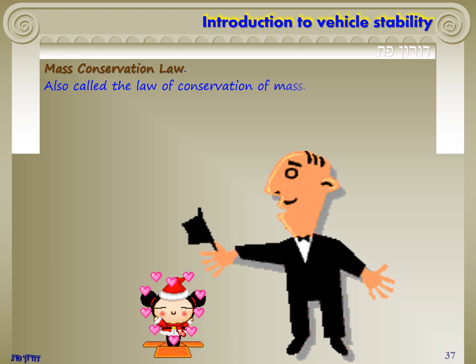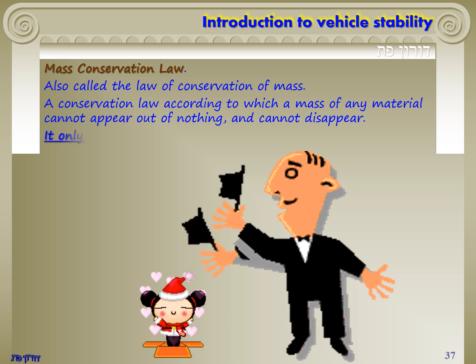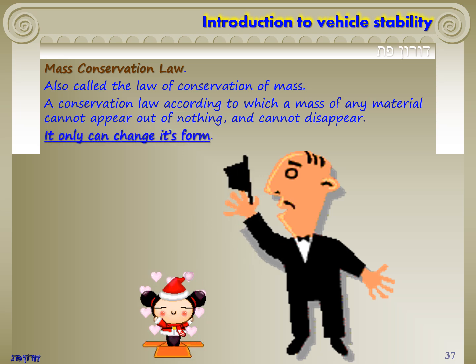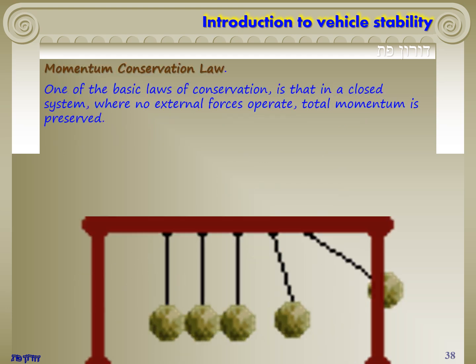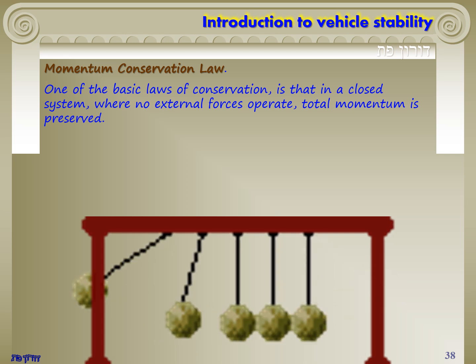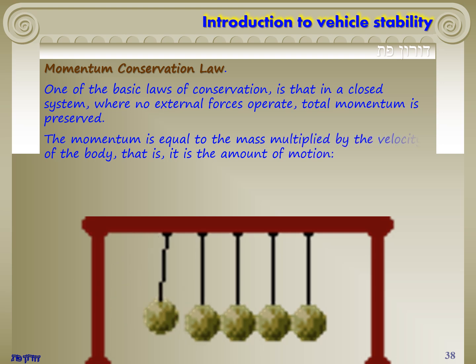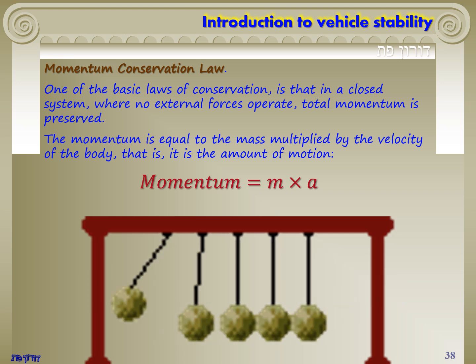Mass conservation law. Also called the law of conservation of mass. A conservation law according to which a mass of any material cannot appear out of nothing, and cannot disappear. It only can change its form. Momentum conservation law. One of the basic laws of conservation is that in a closed system, where no external forces operate, total momentum is preserved. The momentum is equal to the mass multiplied by the velocity of the body, that is, it is the amount of motion. It is described by the equation momentum equals m multiplied by v.